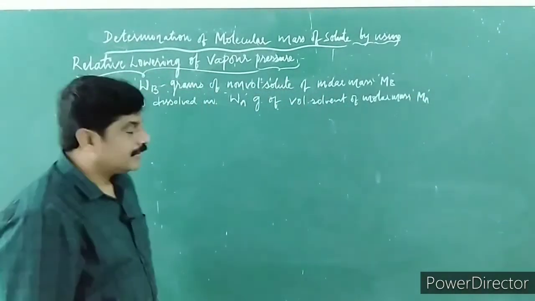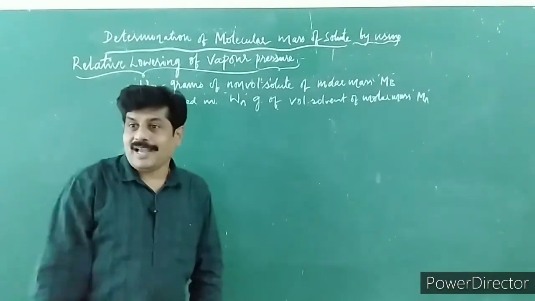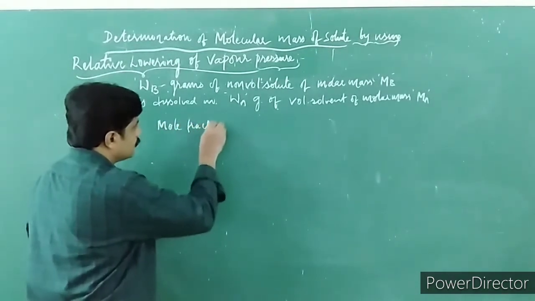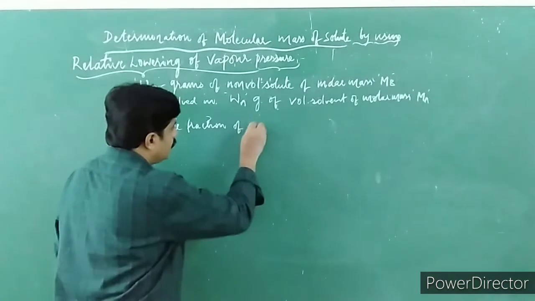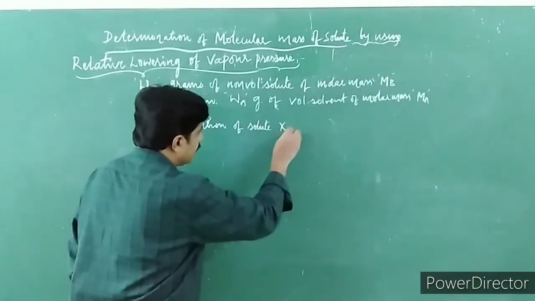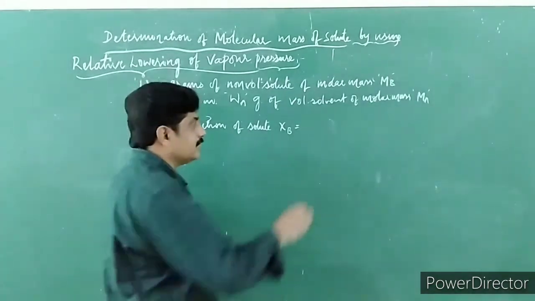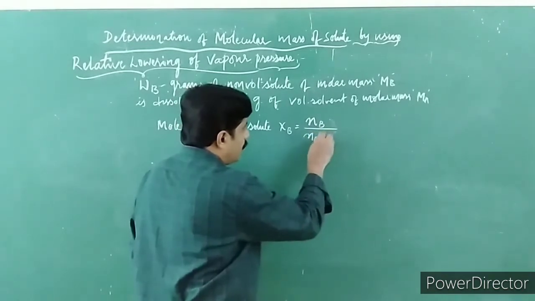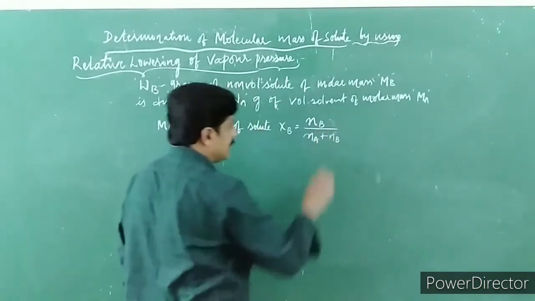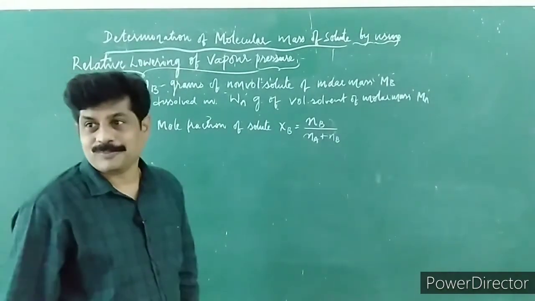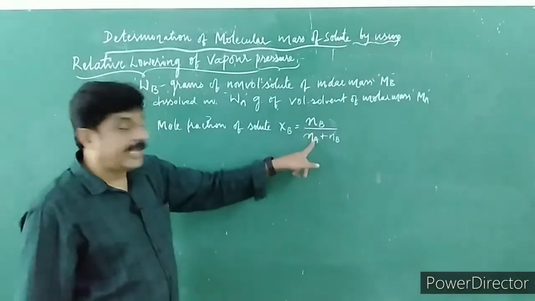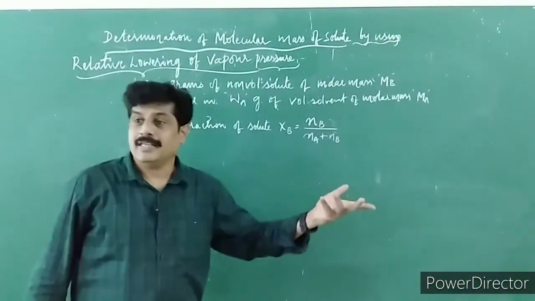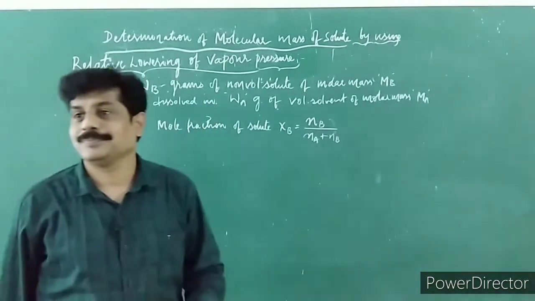Children, if I want to put it in terms of mole fraction, remember, the mole fraction of solute, what is that? χb is equal to, you know the definition, number of moles of solute upon number of moles of all the components present in that solution. Where Na is nothing but number of moles of solvent, Nb is nothing but number of moles of solute.